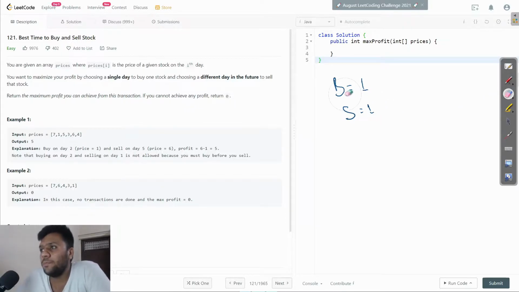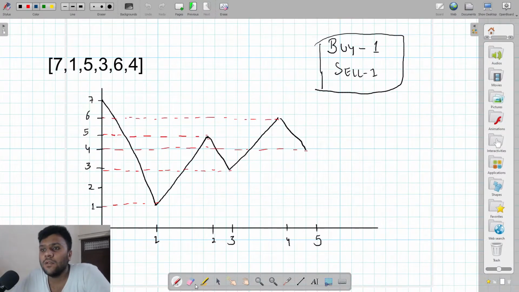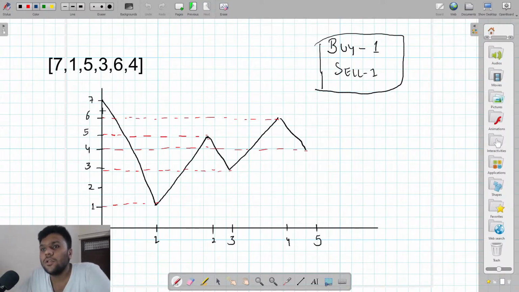All right, I will explain this in a very easy way. Let's take this one example, 7 1 5 3 6 4, with output 5. Be with me, guys. Here we go. I created this chart for you with the input they have given, 7 1 5 3 6 4. I can buy one time and I can sell one time.